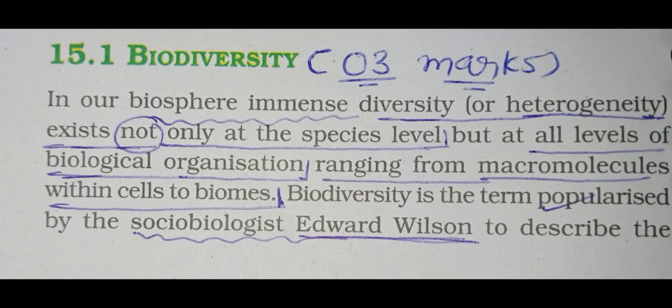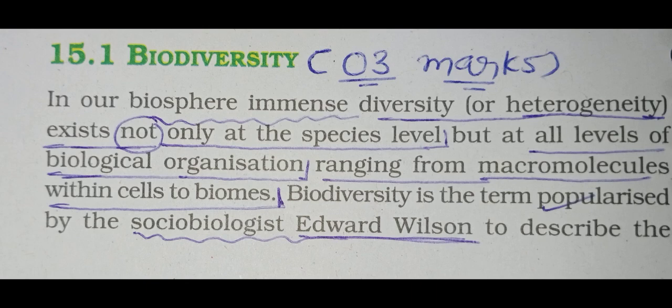Now we will see this question from the textbook. See the title, biodiversity, a question of 3 marks, most important. First point: in our biosphere, immense diversity, known as heterogeneity, exists not only at the species level but at all levels of biological organization, ranging from macromolecules within cells to the biomes.